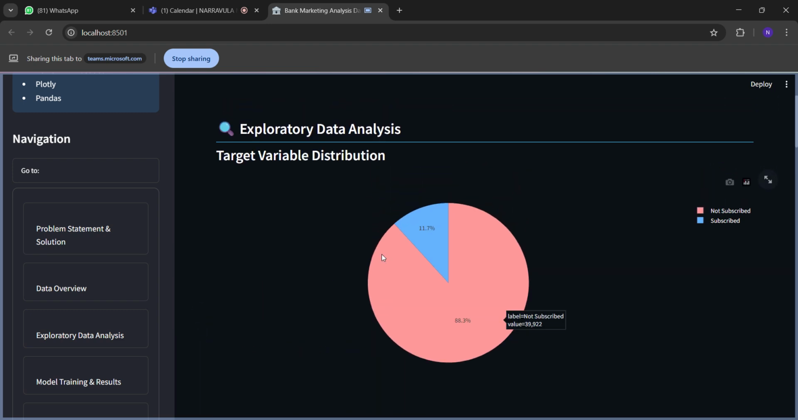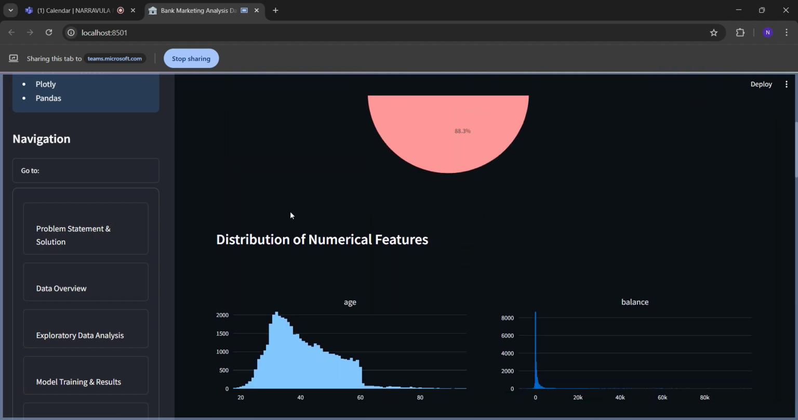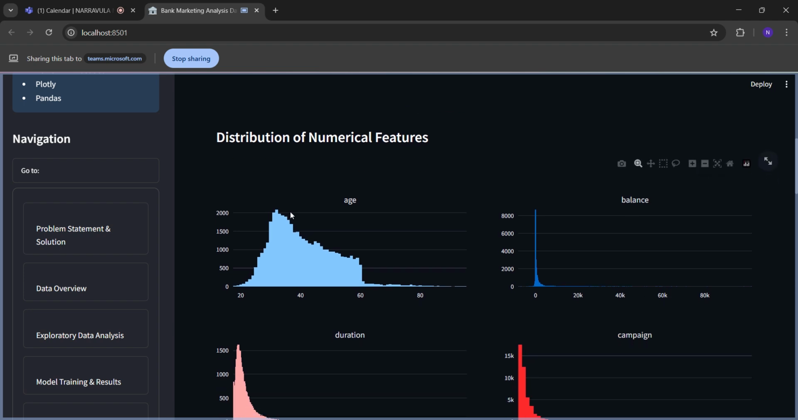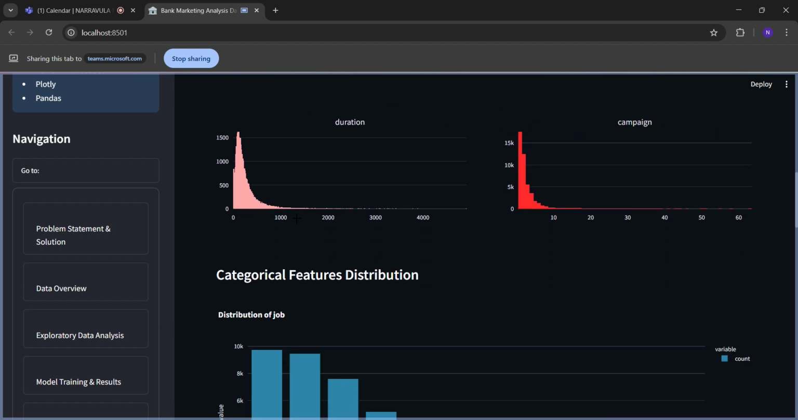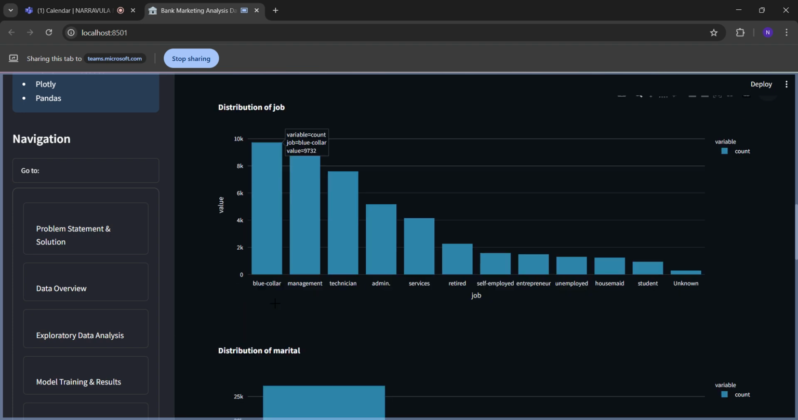As we can see from this graph, 88.3% of the users have not subscribed for term deposits, whereas the remaining have subscribed. From this we can say the majority of the users are not subscribing; the churn rate is very low for term deposits. To overcome this, we have done the sampling of data.